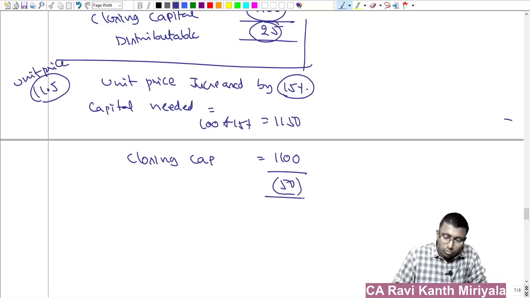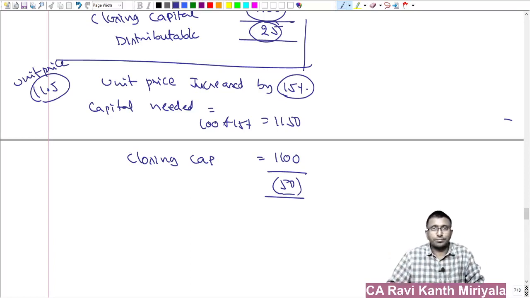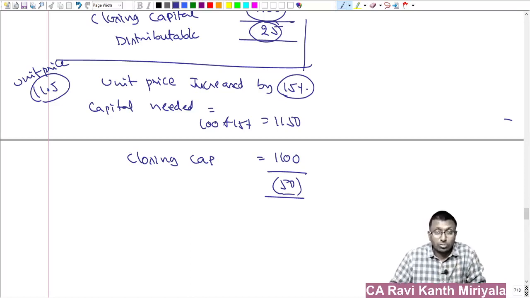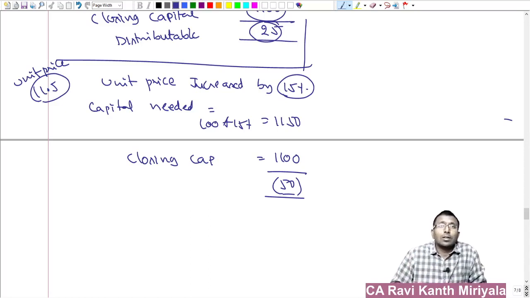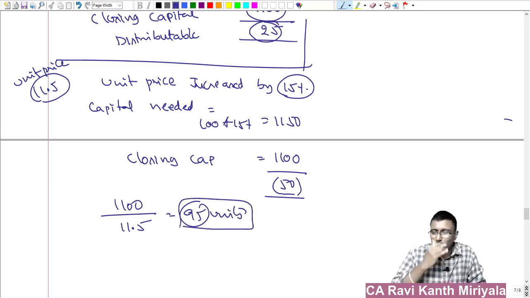Now what are you supposed to do? You can't maintain it. Now it is not under your control. We don't ask you to bring further capital, but if you want to maintain it, you may have to borrow it. It's a different case. But here it is negative. You will not be able to do the business at the same current activity level. With the 1100, if the price is 11.5, approximately 95 units only you will be able to buy. No choice. You do the business only with 95.